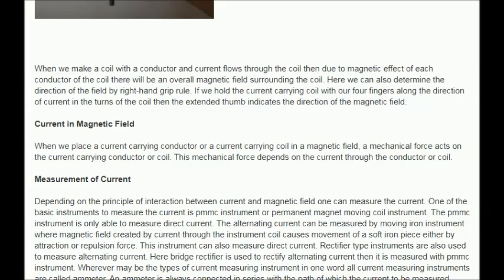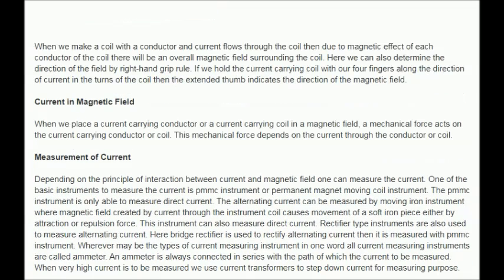Measurement of current. Depending on the principle of interaction between current and magnetic field, one can measure the current. One of the basic instruments to measure the current is the PMMC instrument, or permanent magnet moving coil instrument. The PMMC instrument is only able to measure direct current.